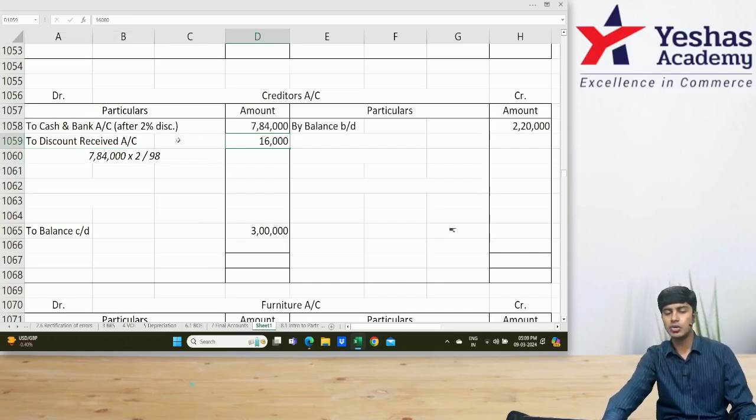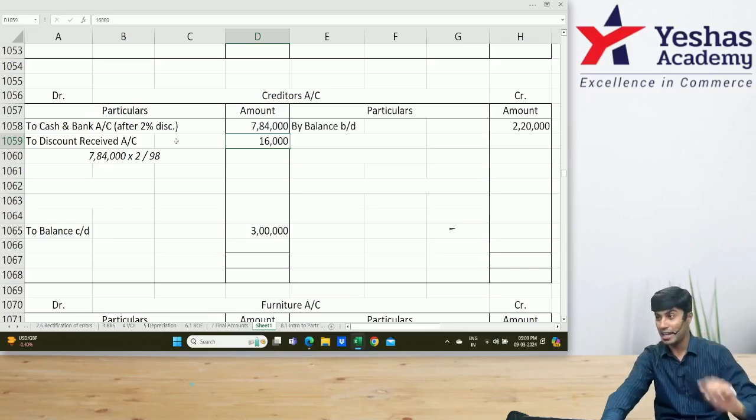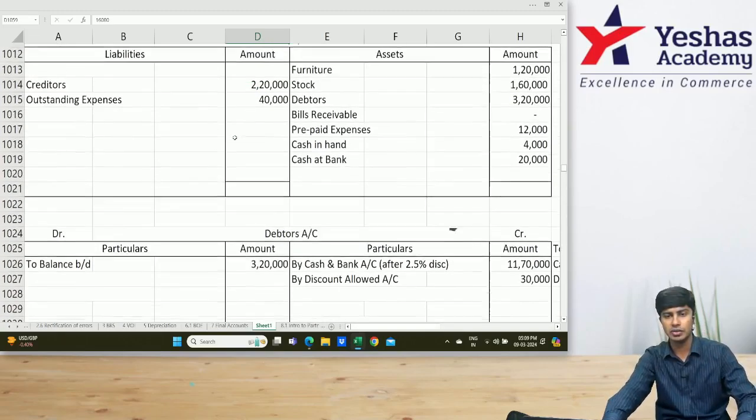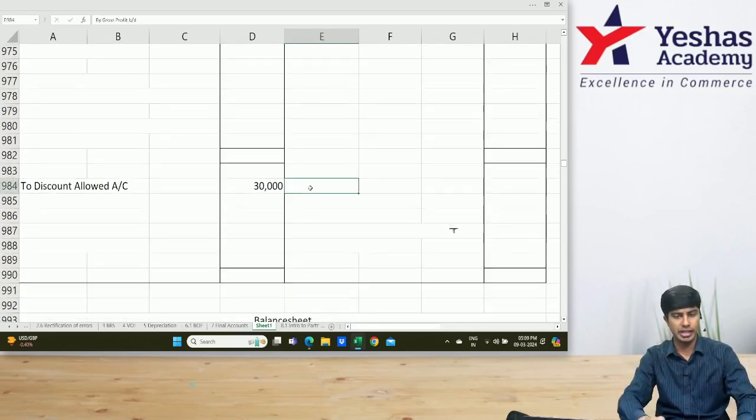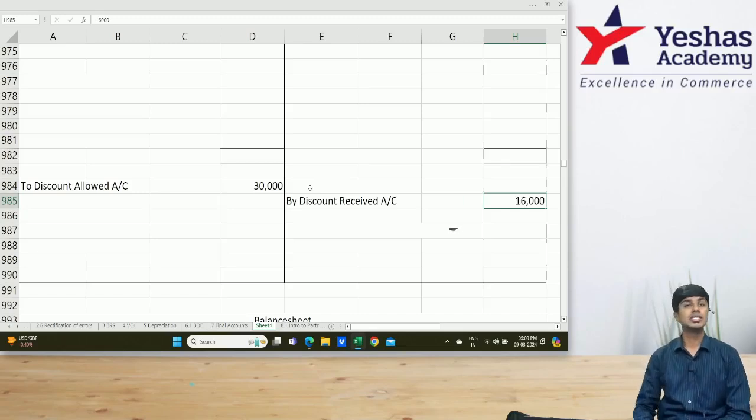In creditors account, you'll write to discount received. Where else will you write this? P&L account credit side as income. We'll go to P&L account. In P&L account on the credit side, let me write discount received 16,000.